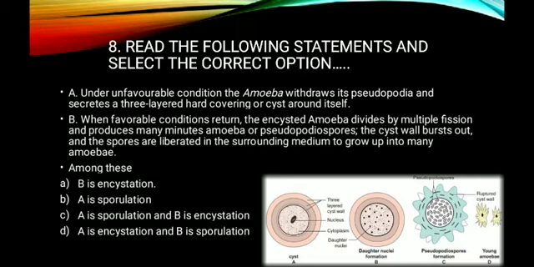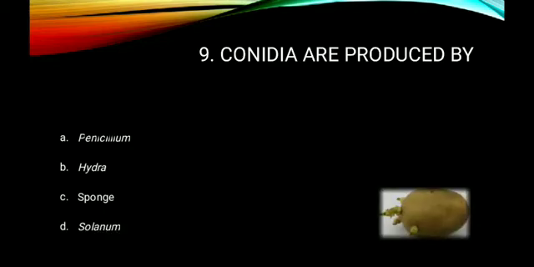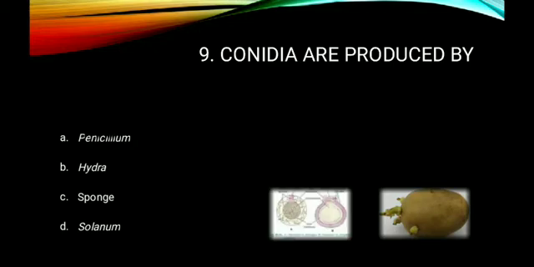Now let us move to question number 9. Conidia are produced by: option A, Penicillium; option B, Hydra; option C, sponge; and option D, Solanum. Here is a photograph of a potato tuber, Solanum tuberosum, and it reproduces with the help of adventitious buds. So this is wrong. Conidia are not produced by Solanum. This is about the gemmules of sponge. The sponge reproduces by gemmules. Conidia are not produced by them.